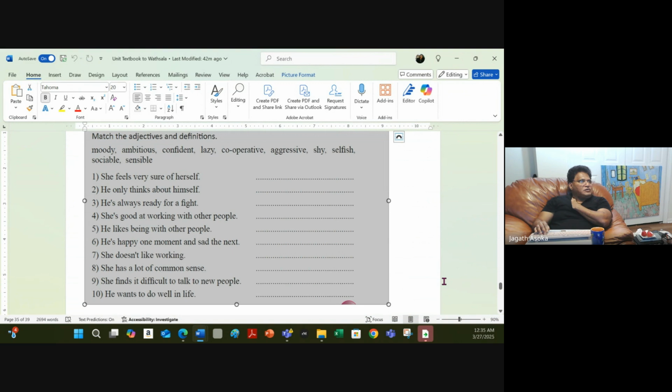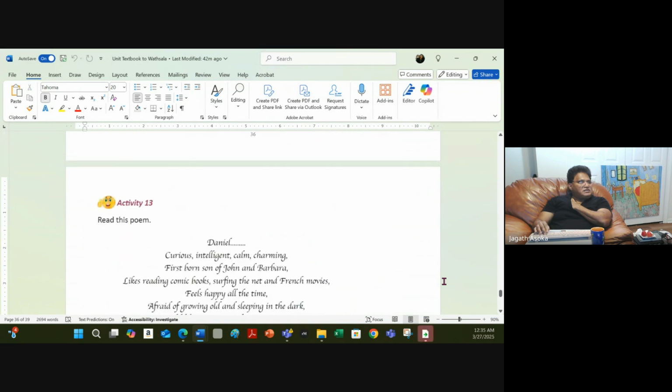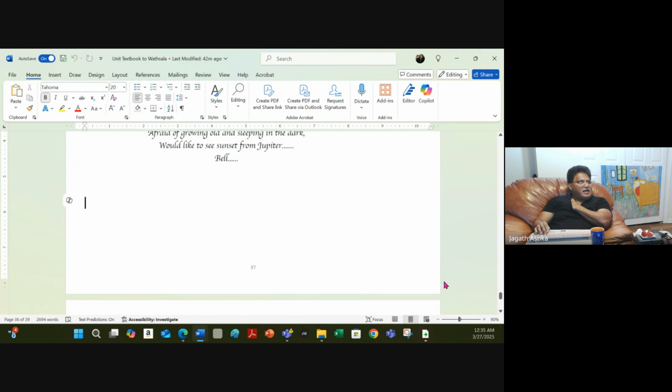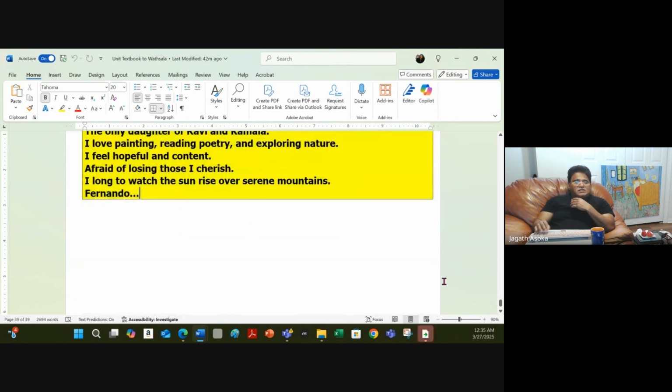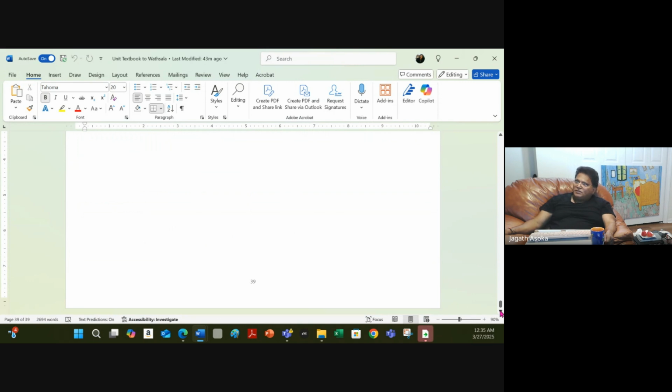Activity 12 is you have to match the adjectives with definitions. Then we gave you the answer. Then activity 13 is write a poem. So as you can see, there are a lot of activities. To get this done, I think when I prepare this lesson, it's almost 40 pages. A teacher has to spend a lot of time doing this. But the good thing for a teacher is once you develop this, once you have the answers, then you can reuse, add, and modify every year.